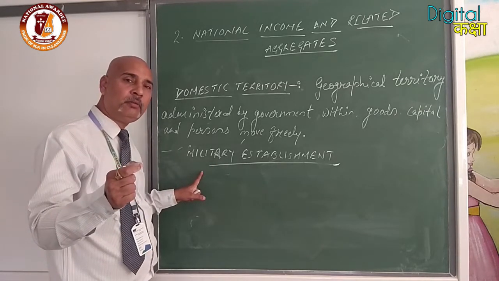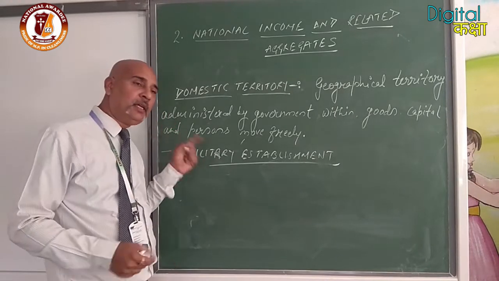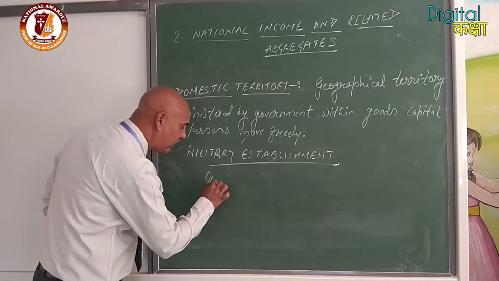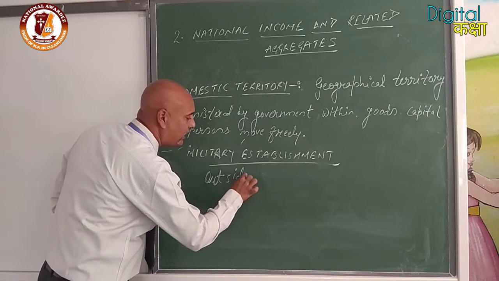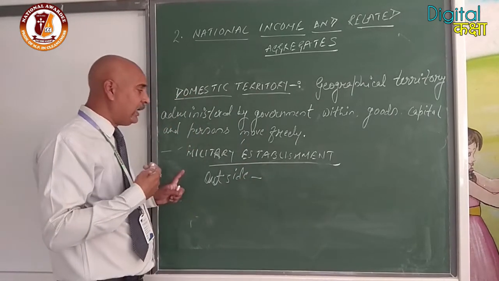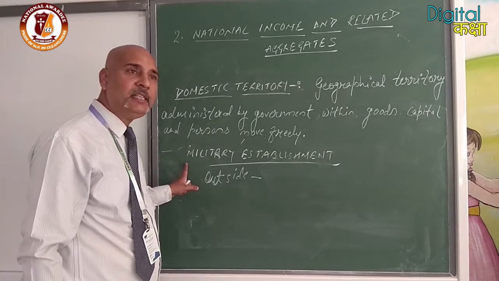Who is going to govern, who is going to handle, who is going to administer? India. That means whether they are working outside, but it is governed by our country. In that condition, these establishments will be considered domestic territory of India.